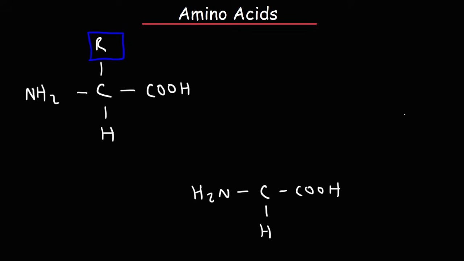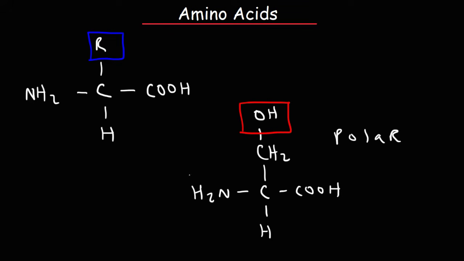Now here's another example. By the way, the one that I drew was called a valine. This is a polar amino acid because the functional group has a polar hydroxyl group. This particular amino acid is known as serine, and it has the abbreviation SER.